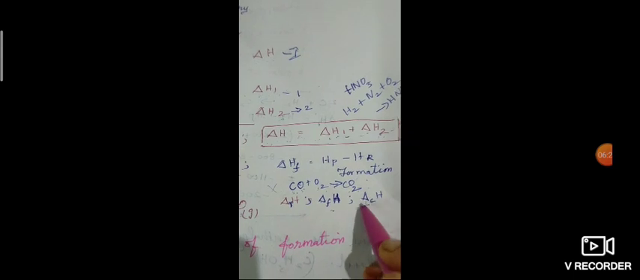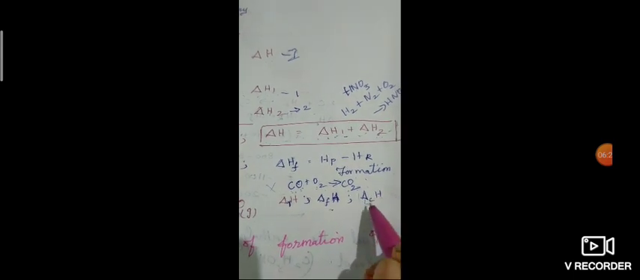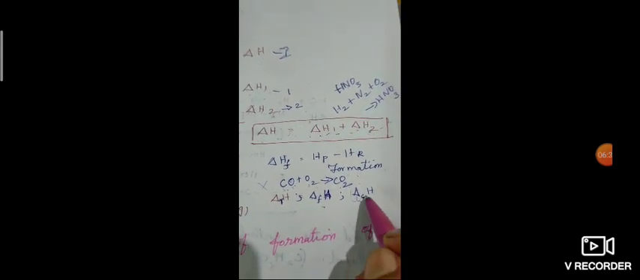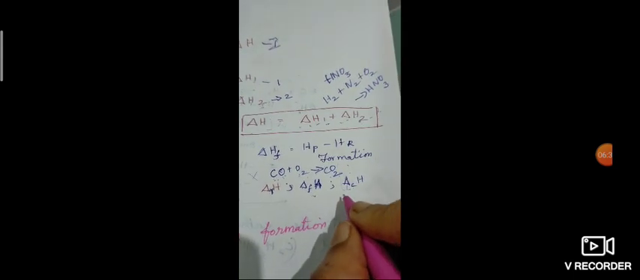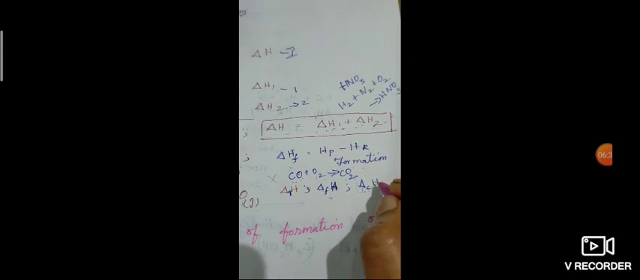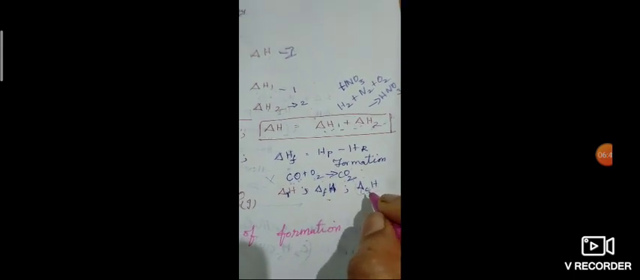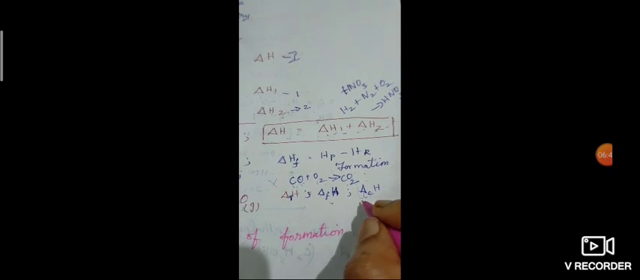And enthalpy of combustion, you know that. What is enthalpy of combustion? Combustion means burning, reacting with oxygen. When a substance reacts with oxygen, it is known as combustion. If a hydrocarbon undergoes combustion, what will be the products? That is CO2 and H2O in the liquid state.